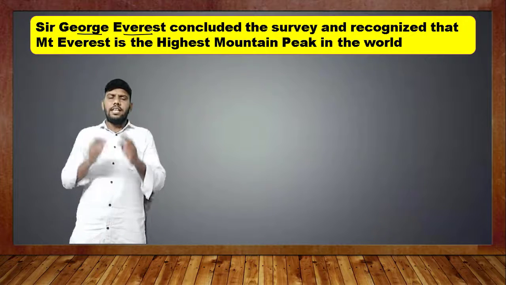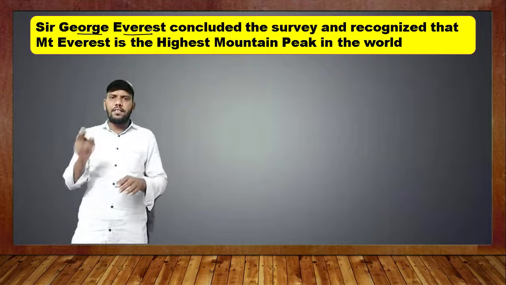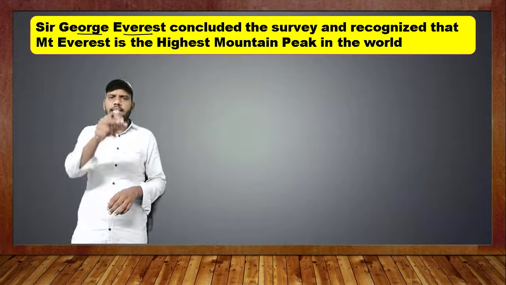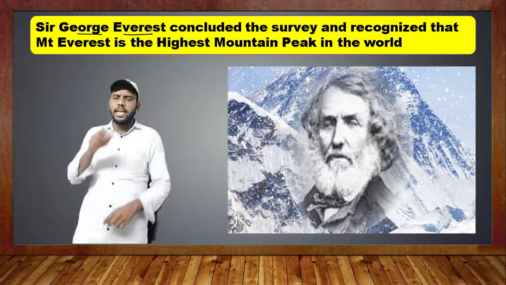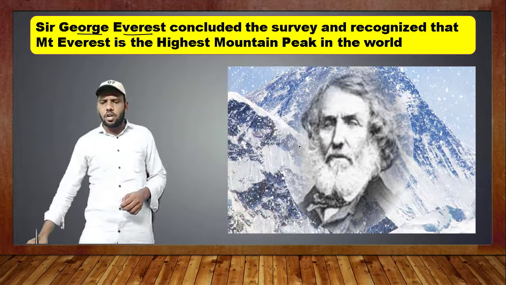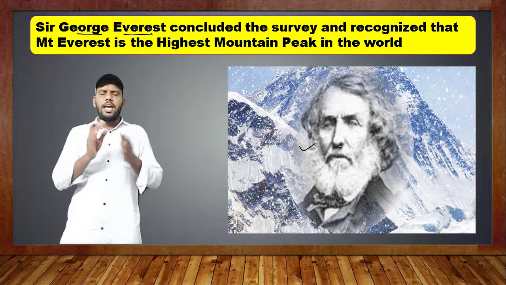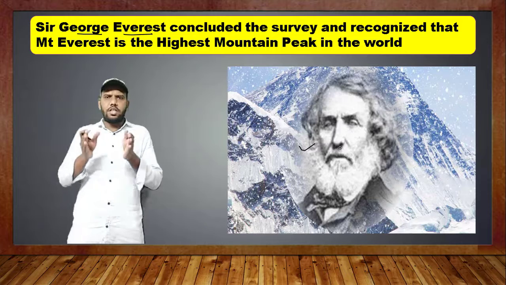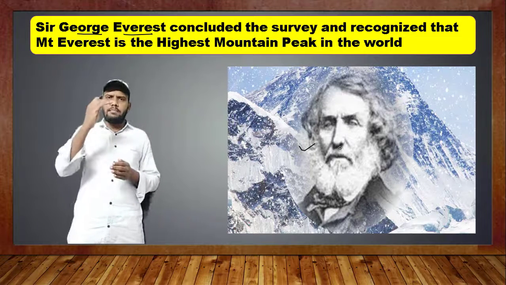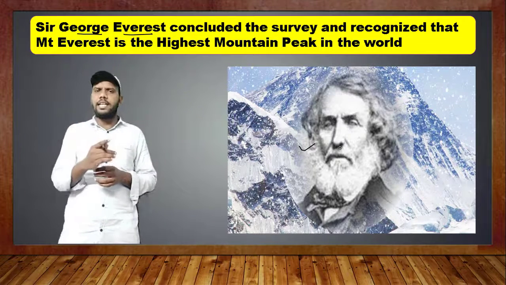That's the reason the highest mountain peak in the world, Mount Everest, got its name. This is George Everest.